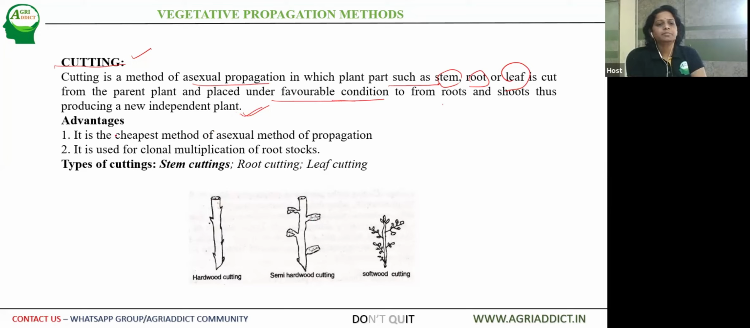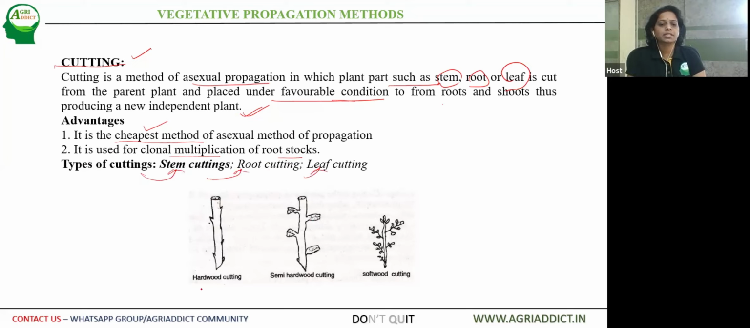This is as simple. Then the advantages of horticultural importance are, it is the cheapest method of asexual propagation. So out of all the different methods of vegetative propagation like cuttings, layering, grafting and budding, which we have seen before in the flow chart, cutting is the cheapest method of propagation. Then it is used for clonal multiplication of rootstocks. So one more advantage is for the rootstocks in case of budding and grafting, cutting is the best method for propagation. Then the types of cuttings can be broadly classified into stem cuttings, root cuttings and leaf cuttings.